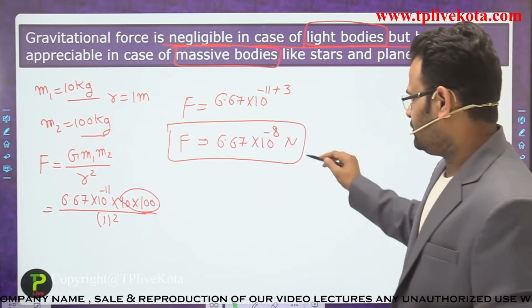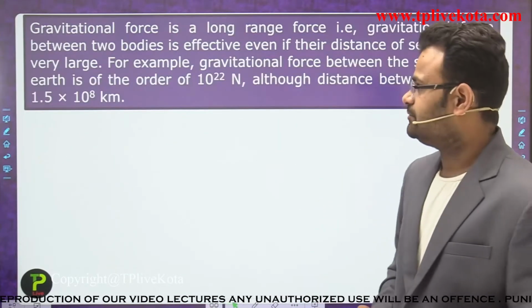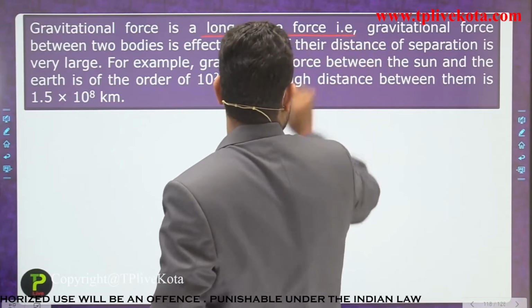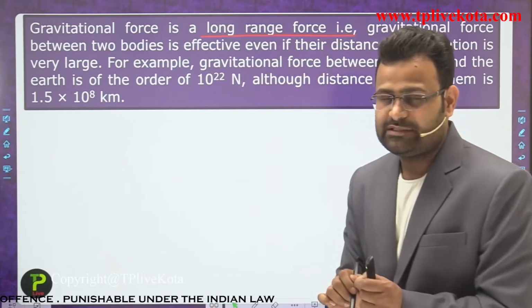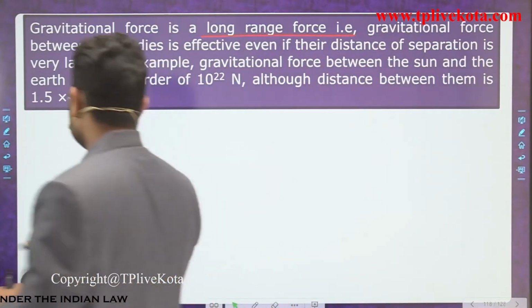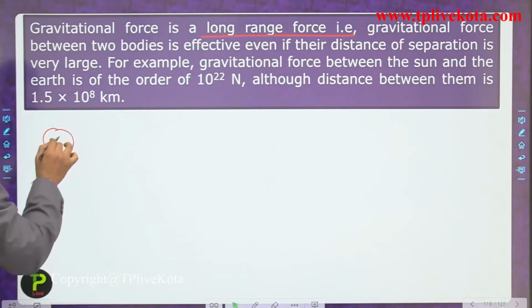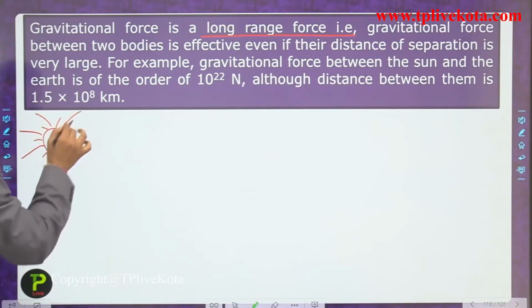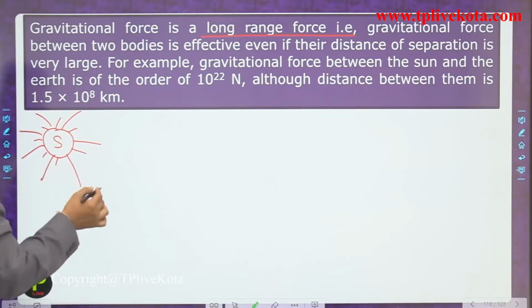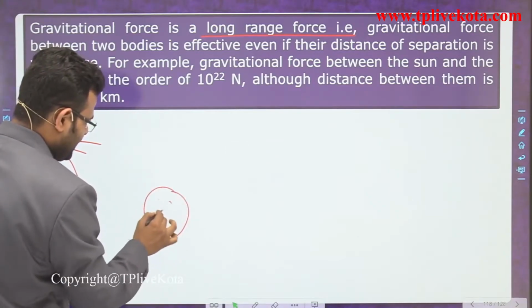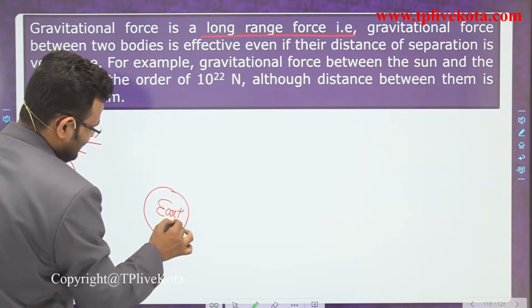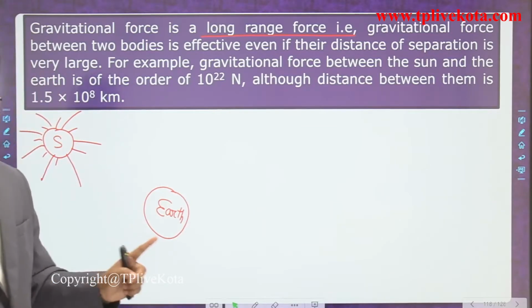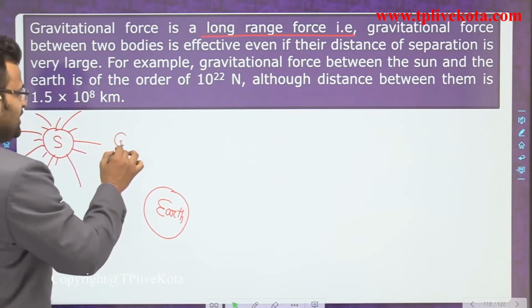Okay, so now we move to the next point. Gravitational force is a long range force. What do you mean by a long range force, guys? Take the earth and the sun. The distance between them is a very high distance. It is measured in very long distances, but the gravitational force between those bodies still exists.